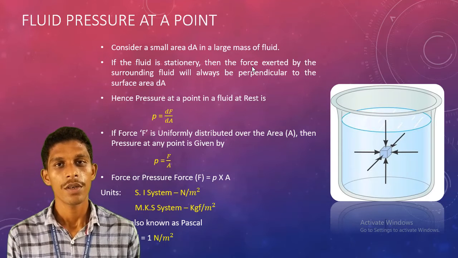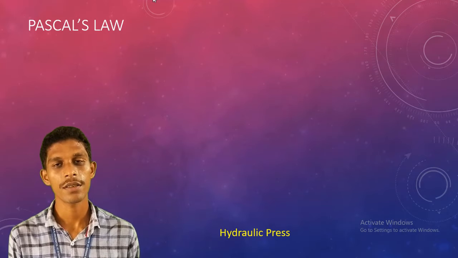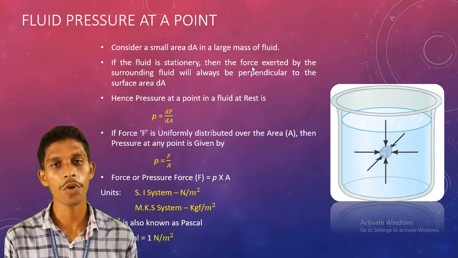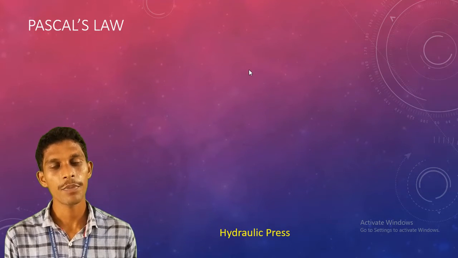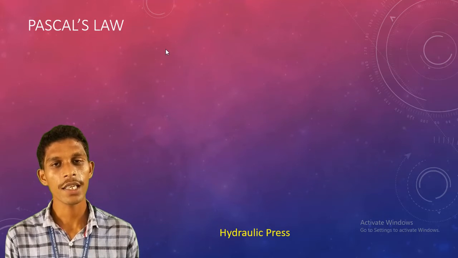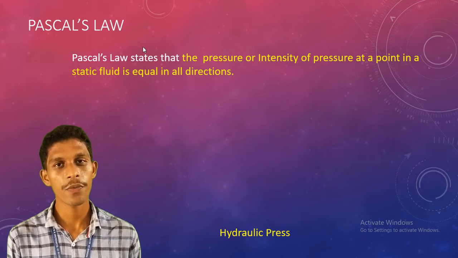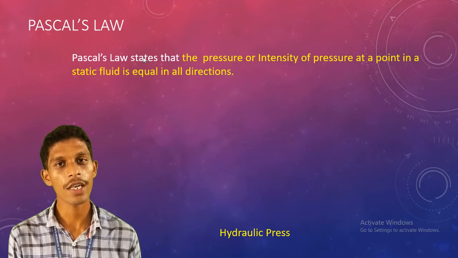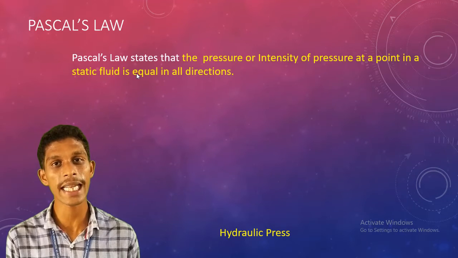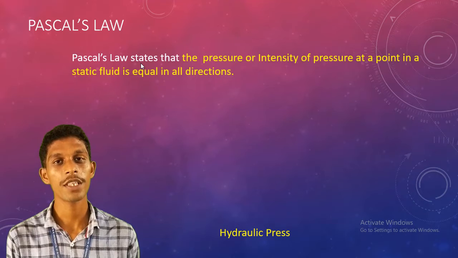Now what is Pascal's law? Pascal is the person who derived an important property of fluids. Pascal tells us that the pressure at any point in a fluid is equal in all directions, but the condition is that the fluid is static, that means at rest.